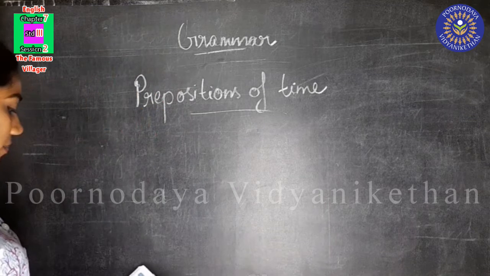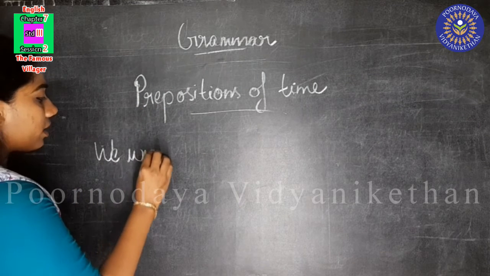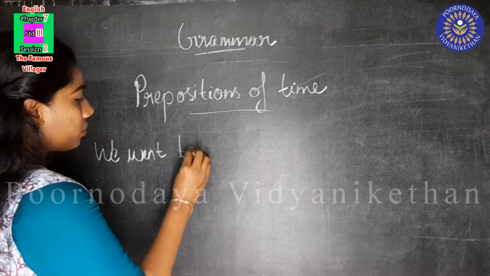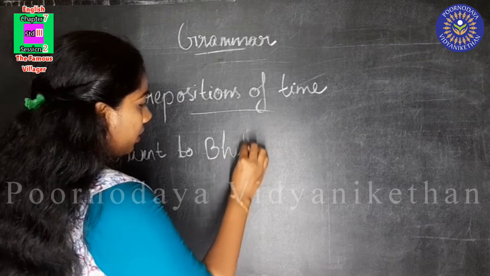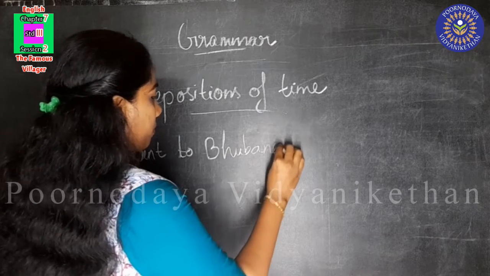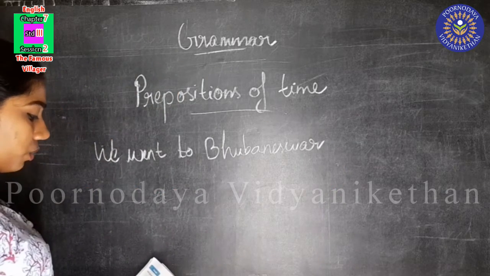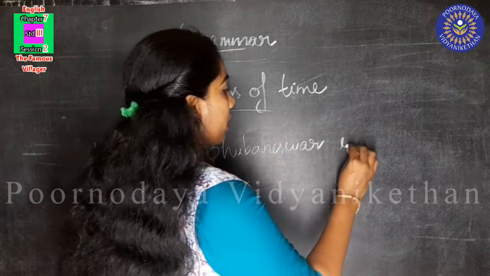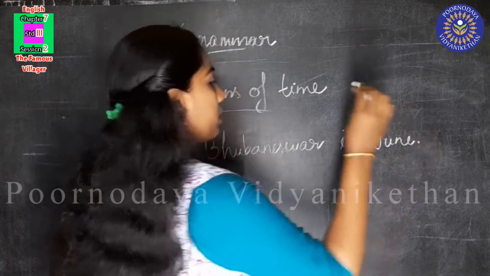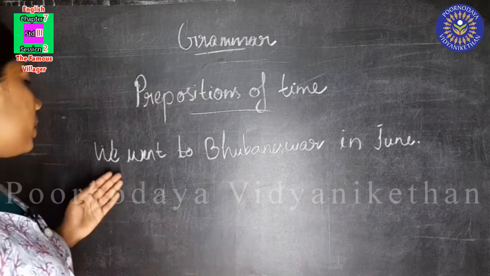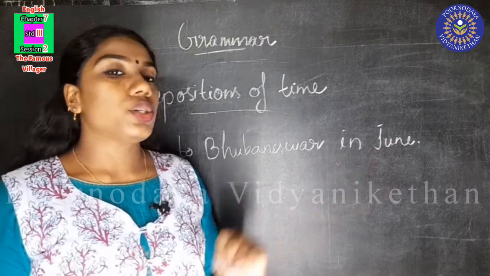See this, children. We went to Bhubaneswar in June.